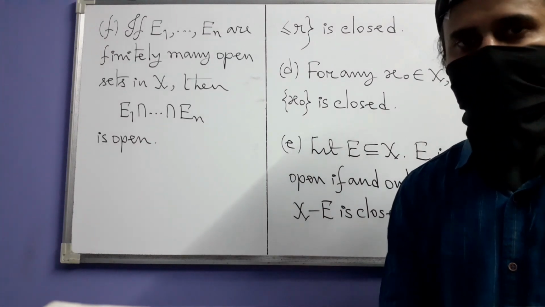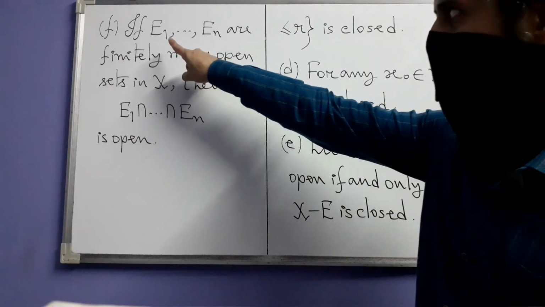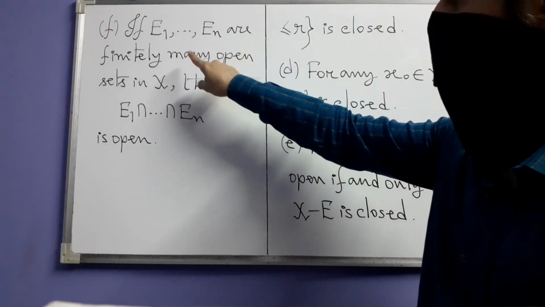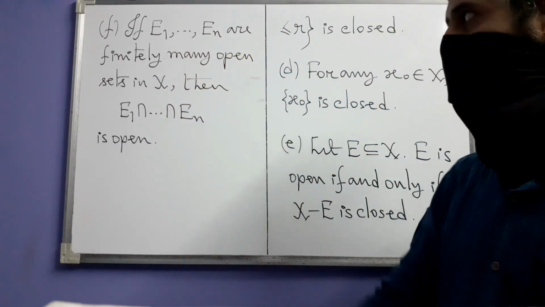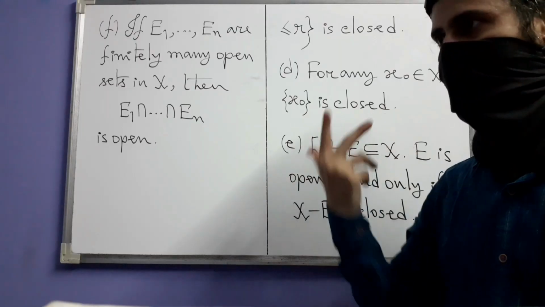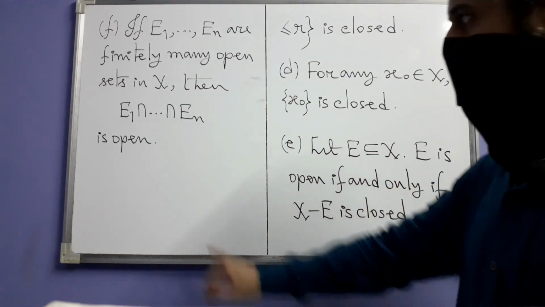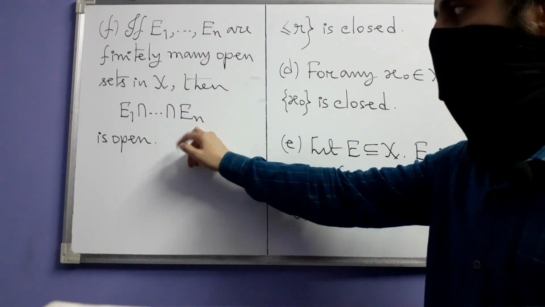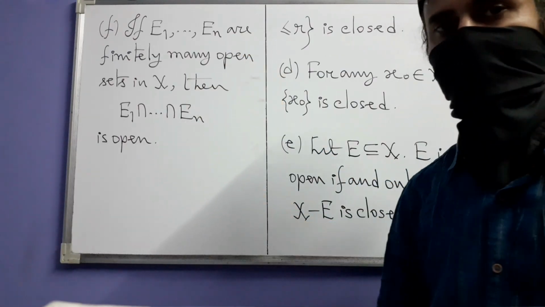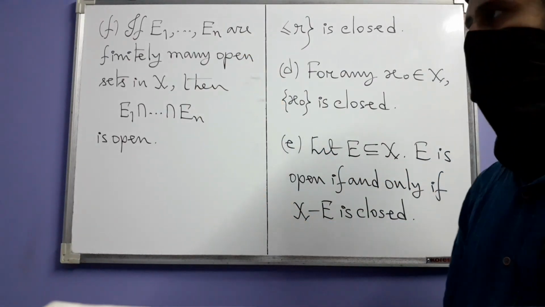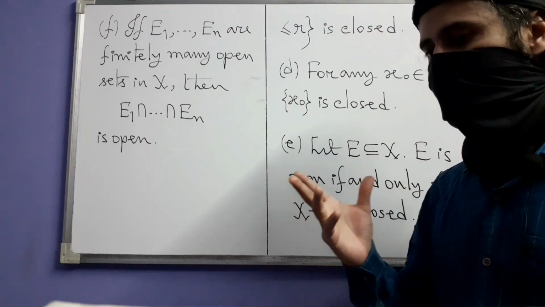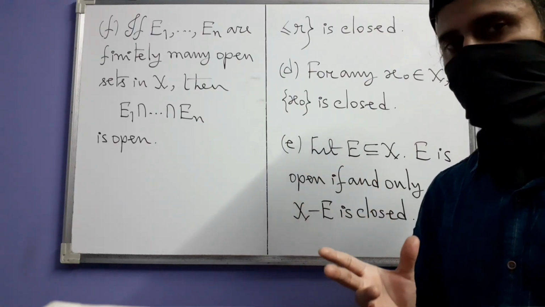Next we have part F, in which we consider finitely many open sets in X. The number n can be very large, it is just a positive integer, and you take their intersection, then the intersection will also be open. In other words, the intersection of finitely many open sets is open.